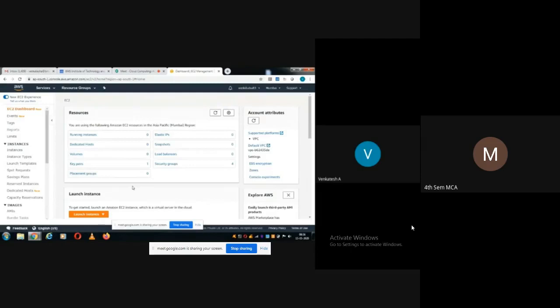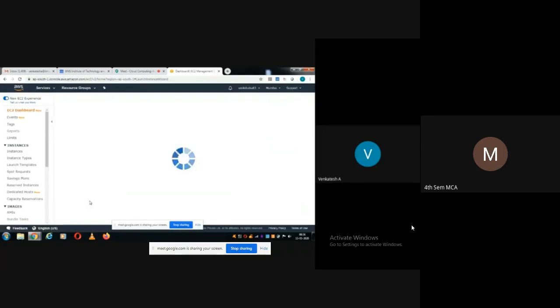Now our first intention is how to hire the instances, EC2 instances. For that you need to click launch instance. Select launch instance. Now it is launching the instances.